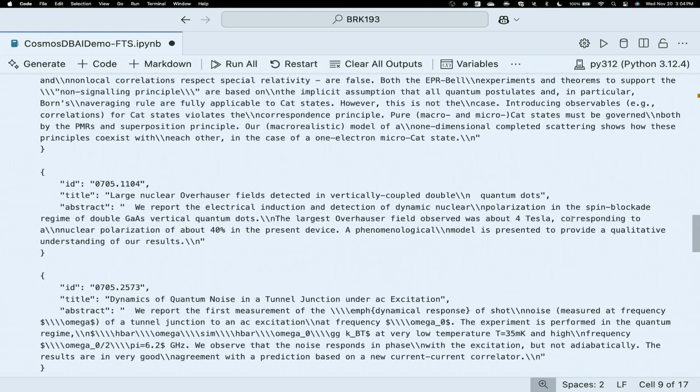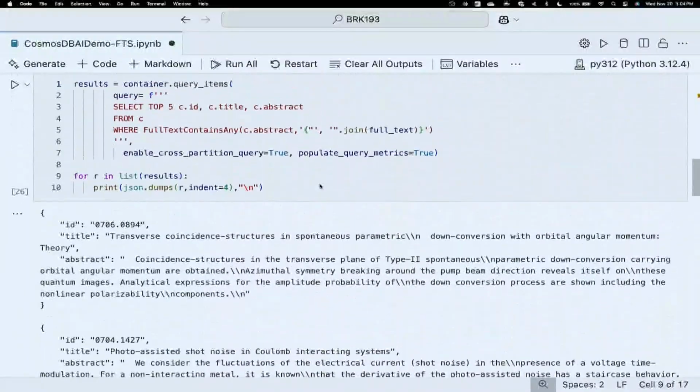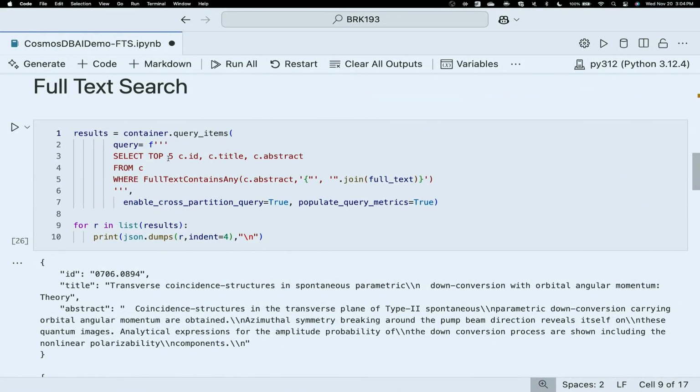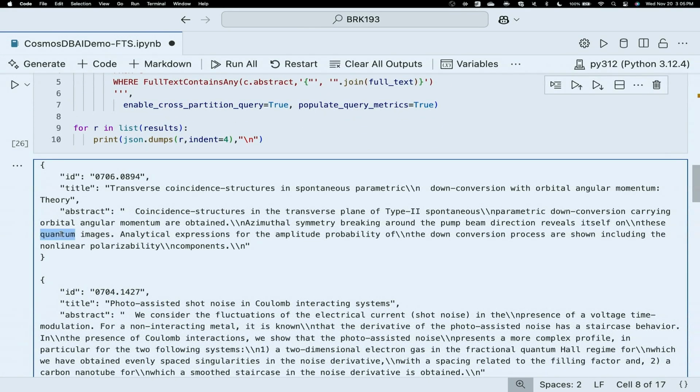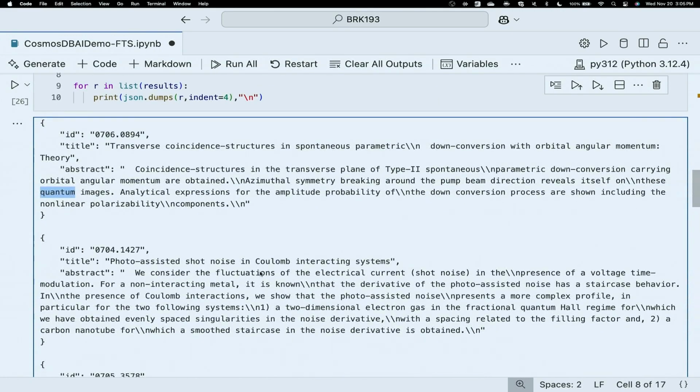And so what I can see here is that some of the search terms that I was looking for are found in the abstract field here, right? So if I go up and look at the query that I executed, I'm choosing 5 documents. I'm rejecting some of the properties of those documents. And I'm using a where clause. So I'm saying where full text contains any, and I'm feeding in my search string. So any of the words that are found in my search string are going to meet this criteria. And any of the documents that do meet this criteria are going to appear in my search results, right? So I can probably find a couple examples. Like, for example, the word quantum appears here, right? And so I'm guaranteed to find documents that are related to my search term.